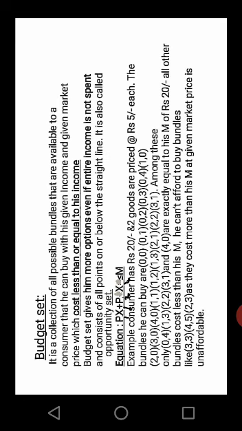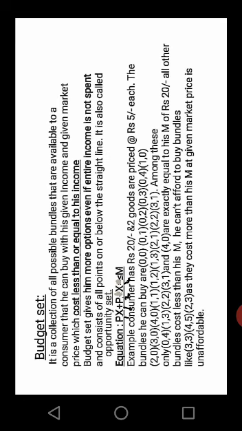Now, if the consumer spends his entire income to buy good 1, then he can buy a maximum of 4 units. That is his total income M divided by the price of good 1, that is M divided by P1, 20 divided by 5 rupees, 4 units of G1.